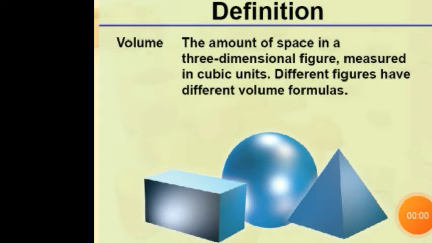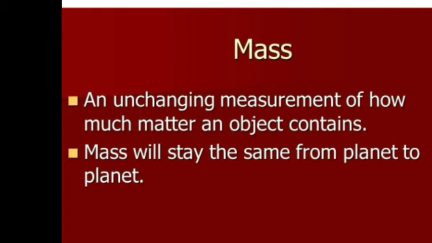And again we are talking about density, volume, mass. Now let's go through the definition of volume. The amount of space in a three-dimensional figure is called volume, and it is measured in cubic units, and different figures have different volume formulas. Let's have a look what is mass. It is an unchanging measurement of how much matter an object contains. So it is the amount of matter that an object contains, and it will stay the same from planet to planet. It means that mass never changes.